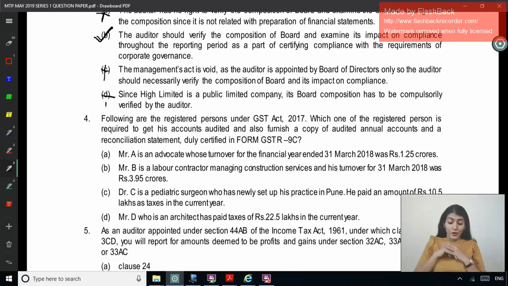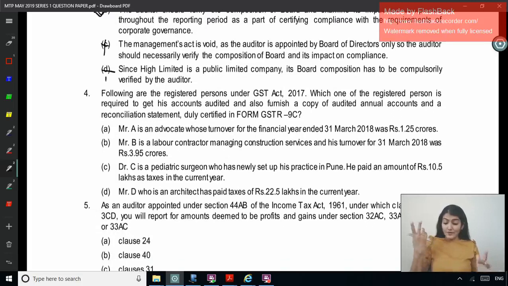Right, next one. Following are the registered persons under GSTR Act 2017. Which one of the registered person is required to get his accounts audited and also furnish a copy of the audited annual accounts and a reconciliation statement duly certified in form GSTR 9C? So now they are saying which registered persons are required to file GSTR 9C whose aggregate turnover exceeds 2 crore. Mr. A is an advocate whose turnover for the year is 1.25 crore, so not exceeding 2 crore.